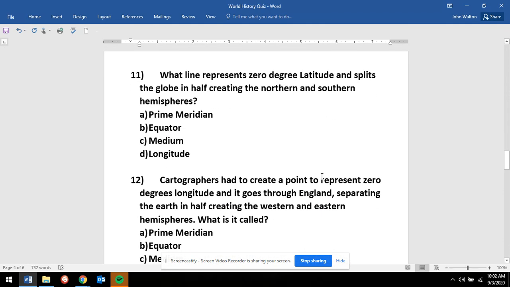Number 11. What line represents 0 degrees latitude and splits the globe in half, creating the northern and southern hemisphere? Is it A. Prime meridian, B. The equator, C. Medium, D. Longitude?